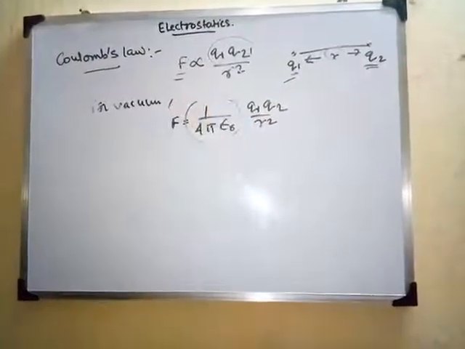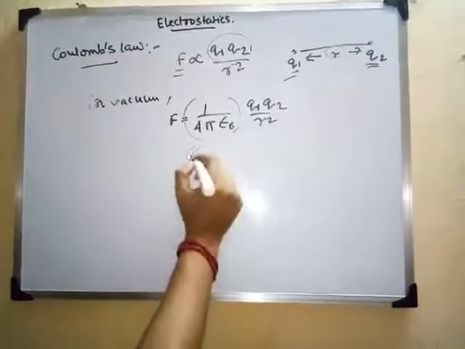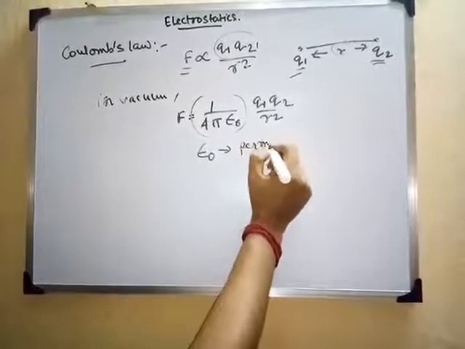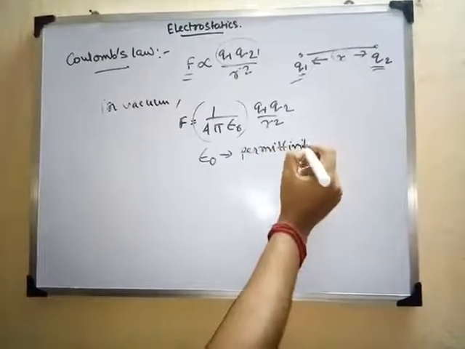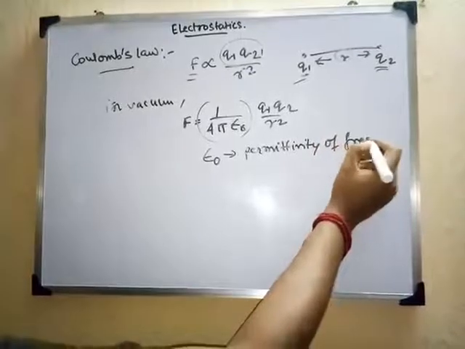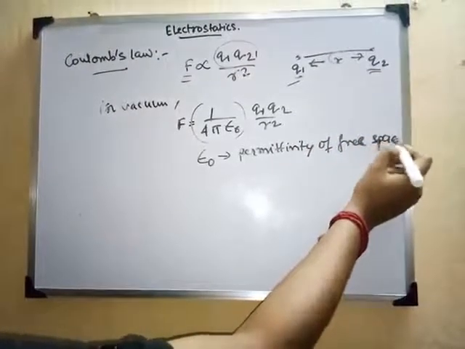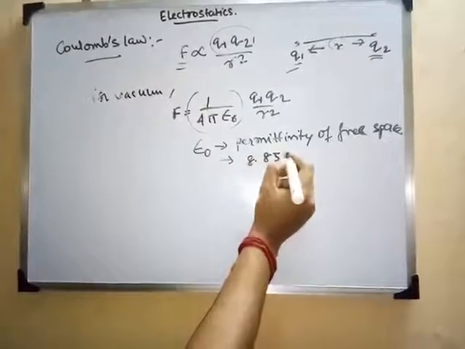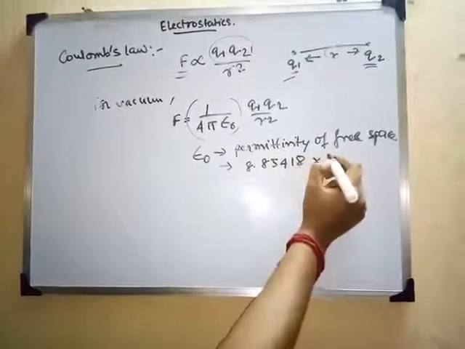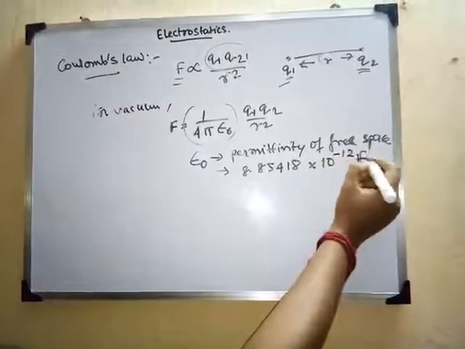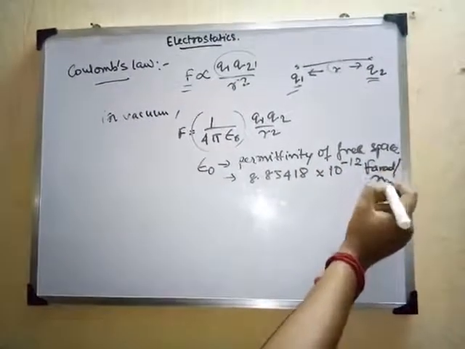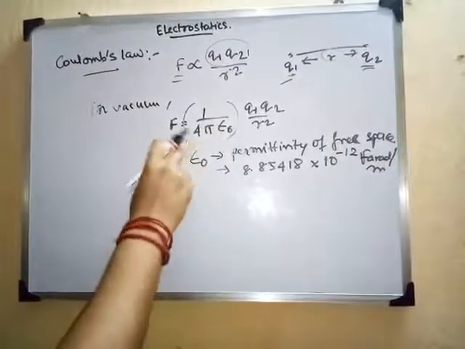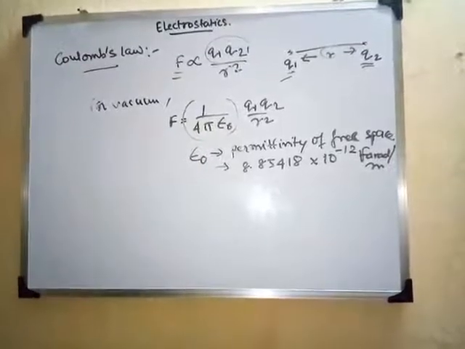This is your constant term, where this epsilon naught is known as the permittivity of free space, right? And what is the value? The value is 8.85418 into 10 to the power minus 12 farad per meter. So this is the value in MKS system. So this is your constant term. In case of vacuum, we can represent this Coulomb's law like this.